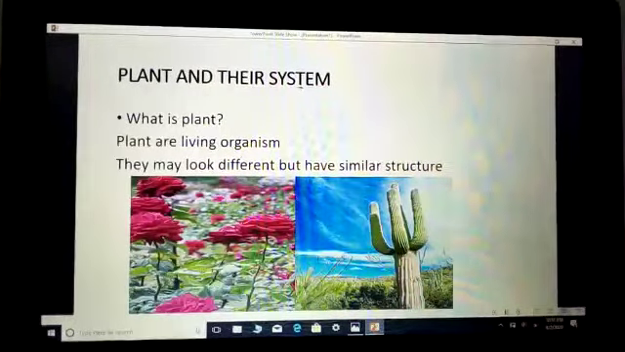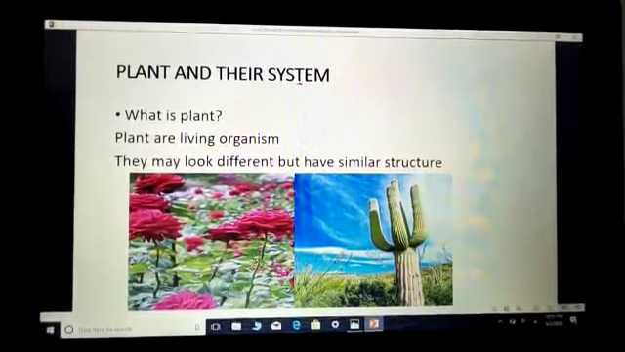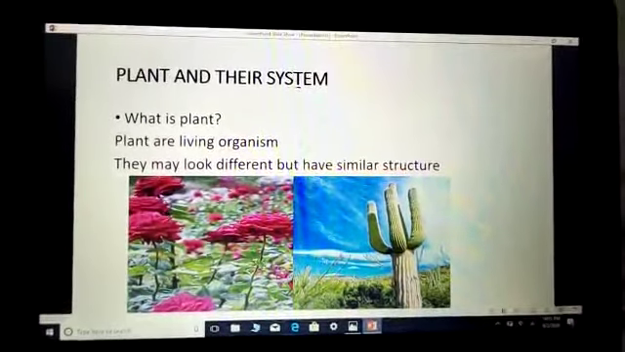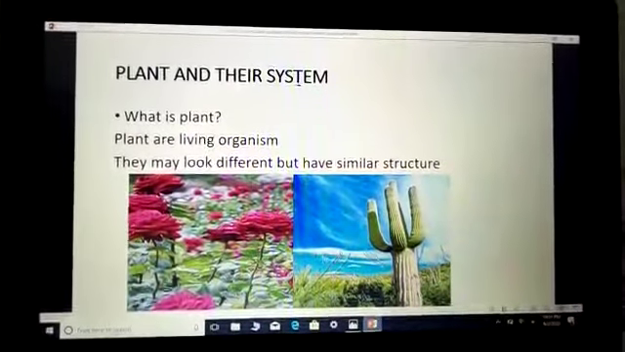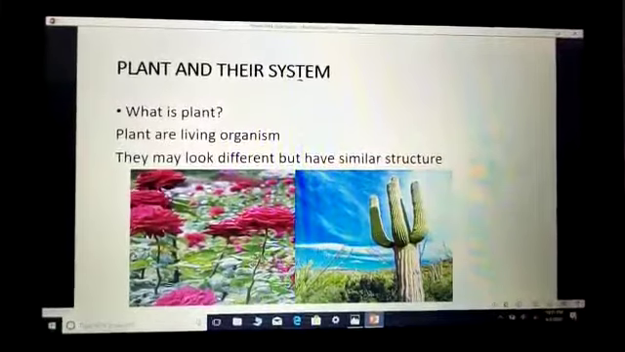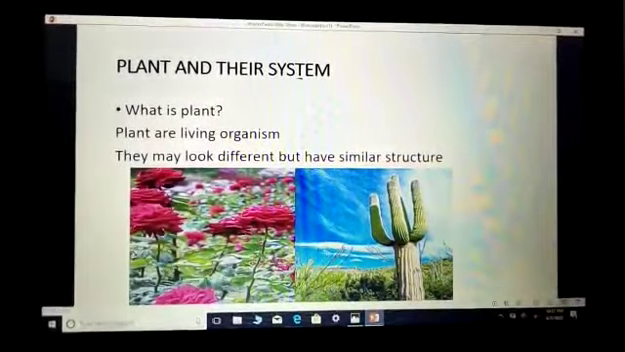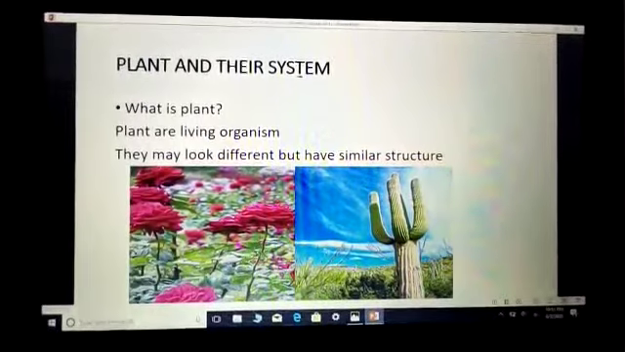Plants are living organisms. Even though they do not work, speak, eat, run, or laugh like humans and animals, they are still living organisms because plants have the ability to grow, develop, reproduce, use energy, and respond to the environment.